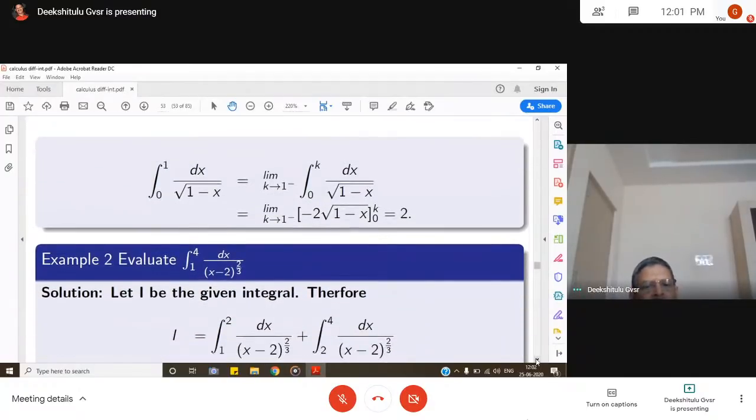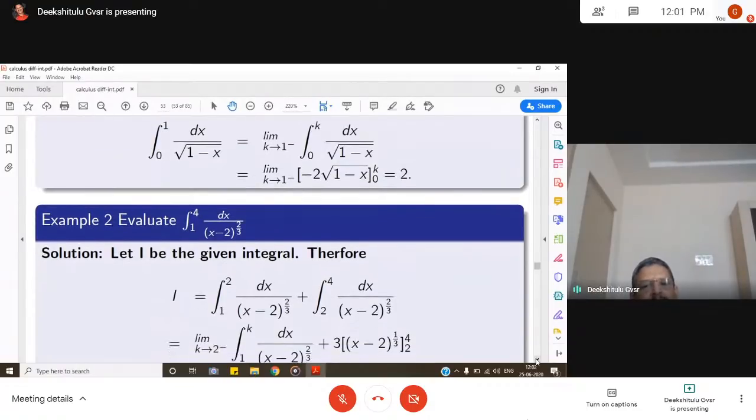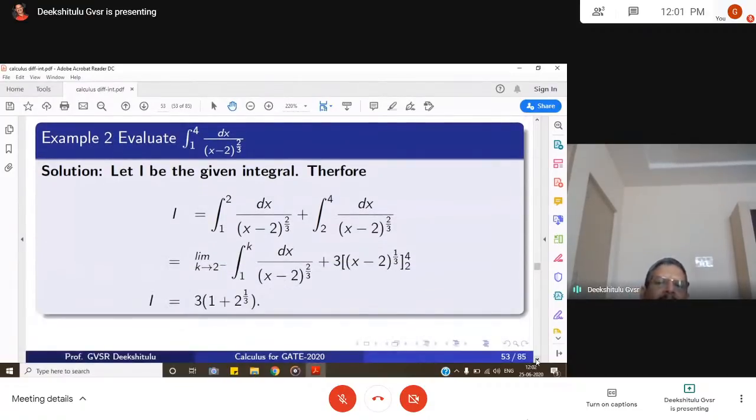Similarly, if you take the problem integral 1 to 4 dx by x minus 2 power 2 by 3. Clearly at x is equal to 2, the function goes to infinity, and x is equal to 2 lies in the interval 1 to 4. This is a problem. So in such a case, we split this problem into known integrals. We write this I as integral 1 to 2 dx by x minus 2 whole power 2 by 3 plus integral 2 to 4 dx by x minus 2 power 2 by 3.